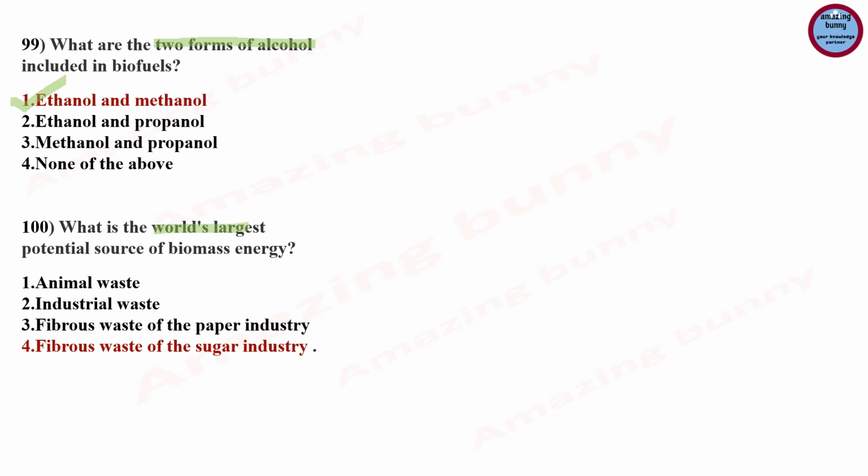Question number 100. What is the world's largest potential source of biomass energy? Options are animal waste, industrial waste, fibrous waste of the paper industry and fibrous waste of the sugar industry. So the option D, fibrous waste of the sugar industry is the correct option, because it is a byproduct that is obtained after the juice is extracted from the sugar cane, and it is also known as bagasse.